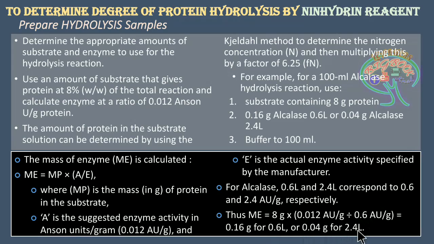So here, if there is a lesser enzyme activity, then there will be a requirement of more enzyme. If the enzyme activity is higher, at 2.4 Anson, then the requirement of enzyme will be lesser.